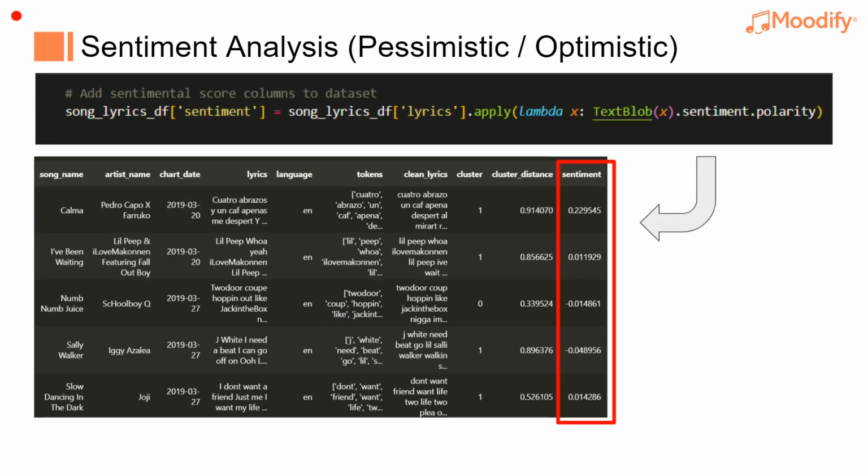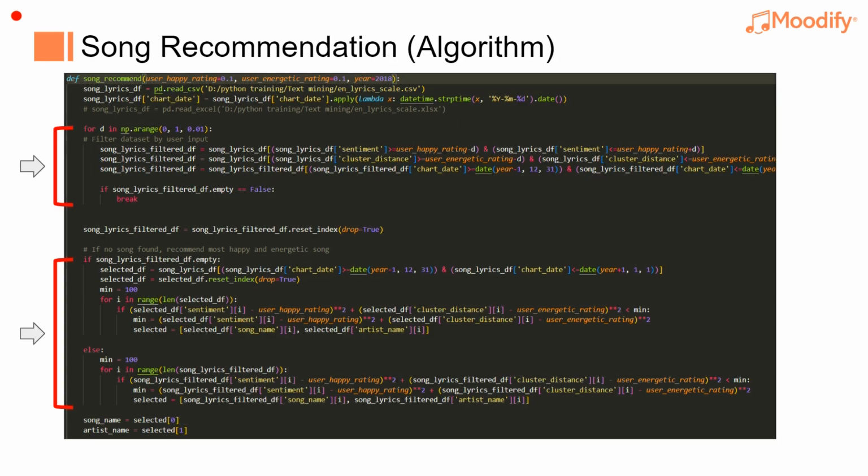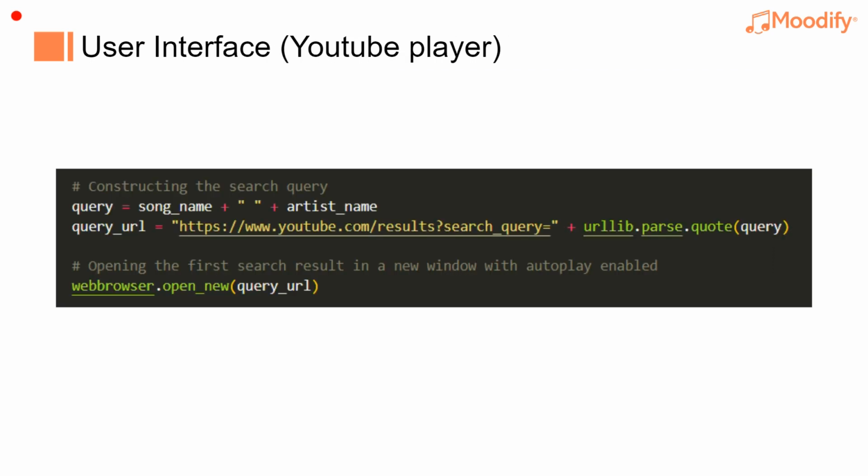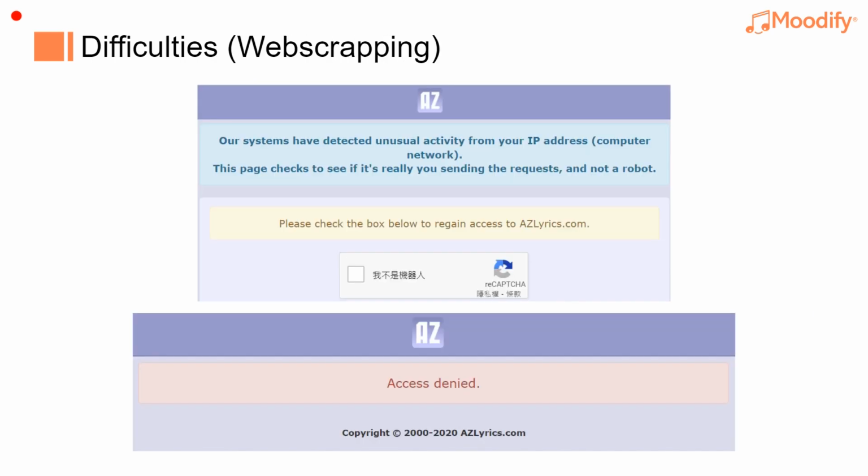Second, we use the pre-trained sentiment analysis model TextBlob to rate a sentiment score for each song. The scores are between 0 and 1, from sad to happy. Then, by setting the range and calculating the minimum distance, we can easily find the song with the nearest sentiment score and genre score. Last but not least, we use the webbrowser module to open the link of songs on YouTube for users and package all the code into our Shiny app. And here comes the result.